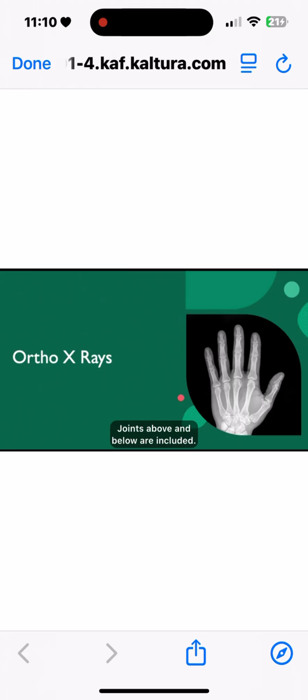The B of the ABCs, bones, outline and density. So the outline follows the contours of the bone and evaluate for any abnormalities. Density, you look at each bone in sequence. Radiolucent equals thinner bones, osteoporotic bones. Radiopaque are thicker than the surrounding bone. Can differentiate Paget's disease and osteomyelitis by looking at the density.